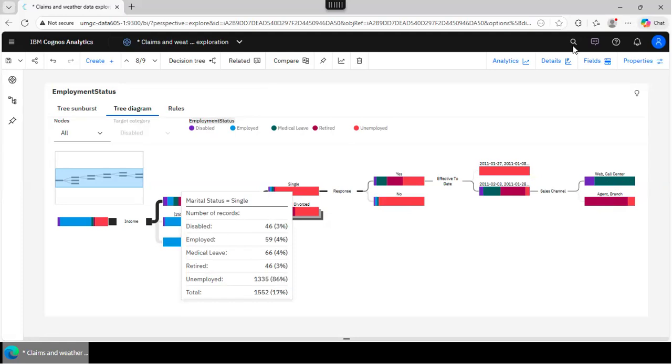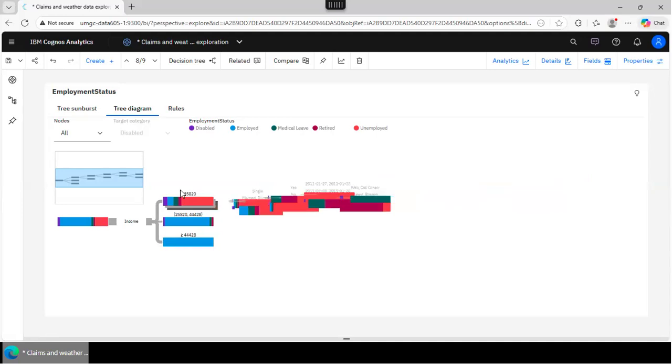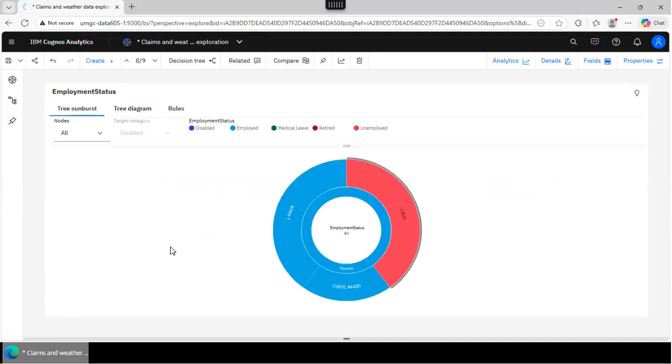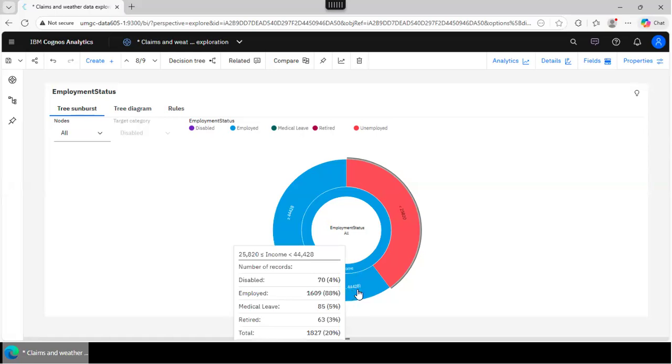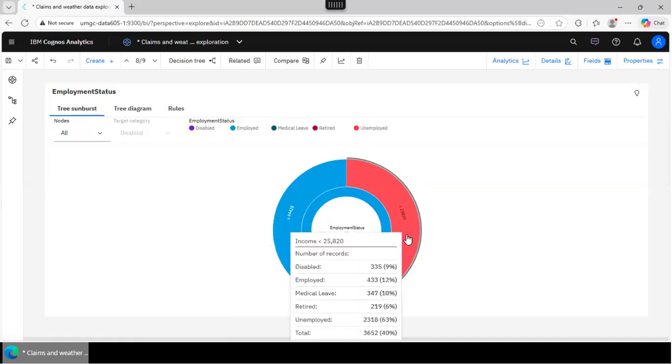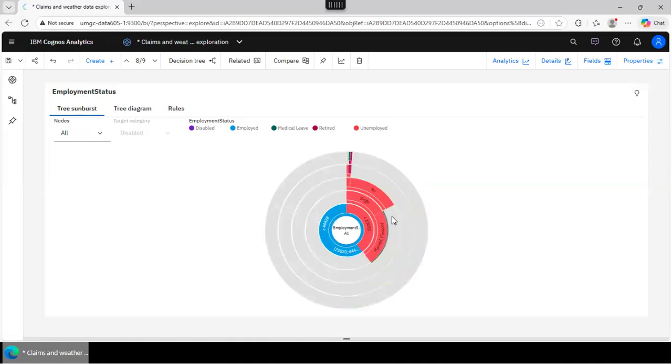So that's basically what it is. And similarly, you have the sunburst, which shows the percentage of data to which the rule applies, right? So for some reason, this income range, we are done. It's employed. Well, of course, it's understandable that if you're unemployed, you cannot make this much money, right? Here, the whole segment is red. Why is it red? Because most of the data that falls in here is unemployed. But wait a minute, we just saw that it's not the case, right? We keep on expanding and keep on looking at the percentages.